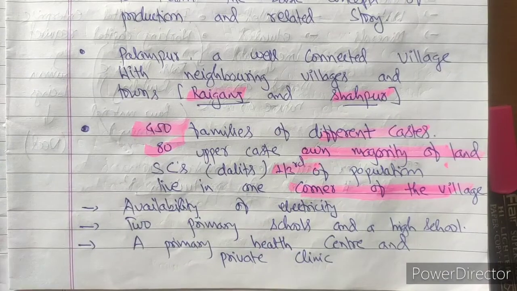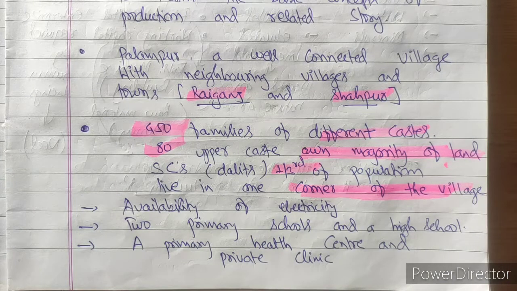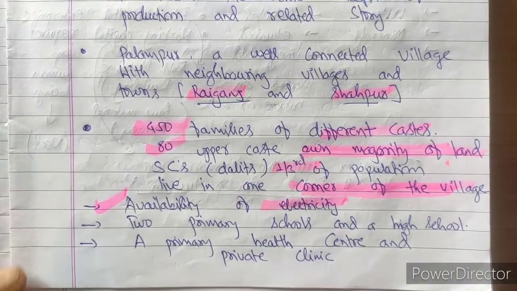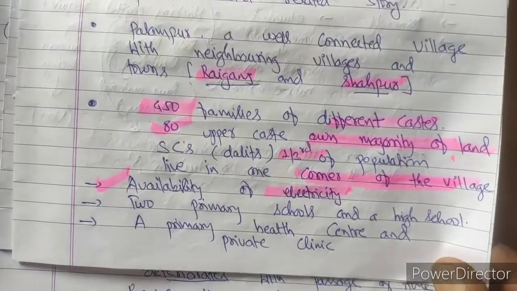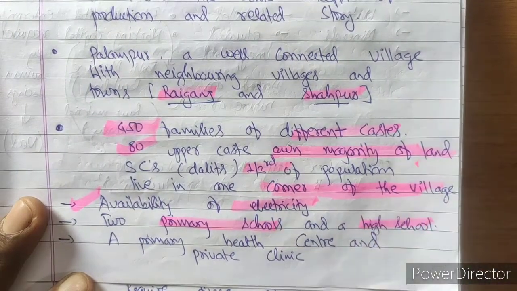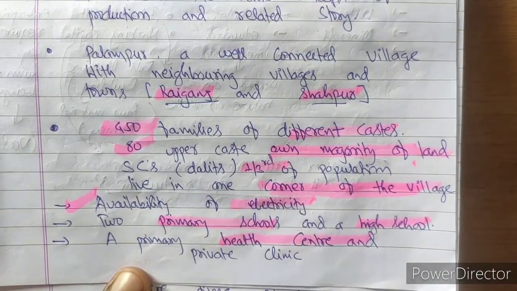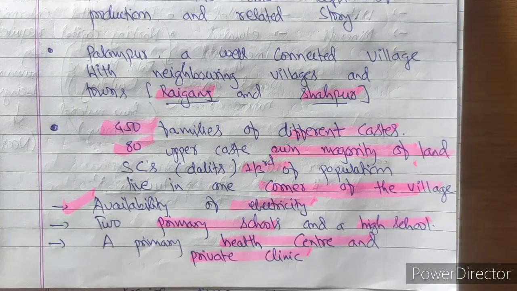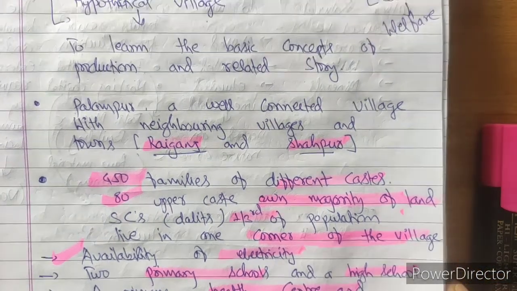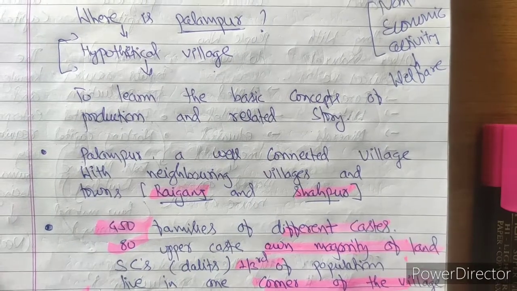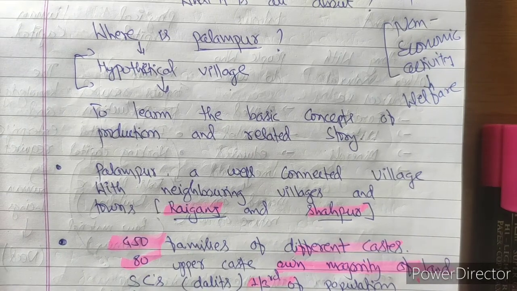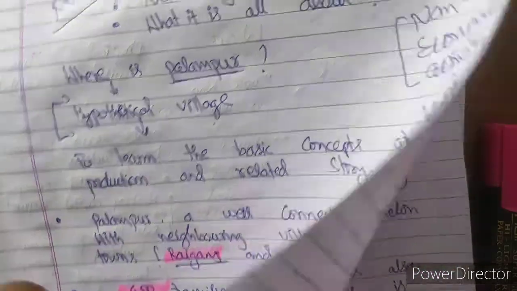Now next is the availability of electricity. Palampur had good connectivity with electricity, and electricity was available there. It was a kind of developed village. Apart from electricity, there were two primary schools and a high school. Private health clinics were also there in Palampur. So these are the basic features of the village Palampur. I hope the introduction is clear to you, and that you are connecting with me. You are supposed to go through the notes, the link to which I am providing. Once you go through that, it will be much easier to connect with these things.